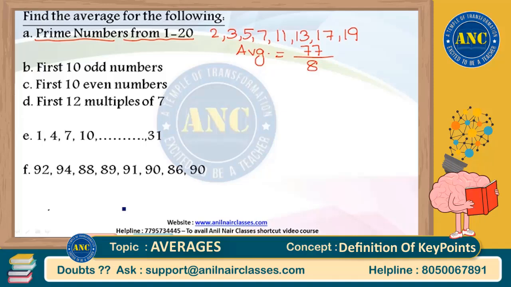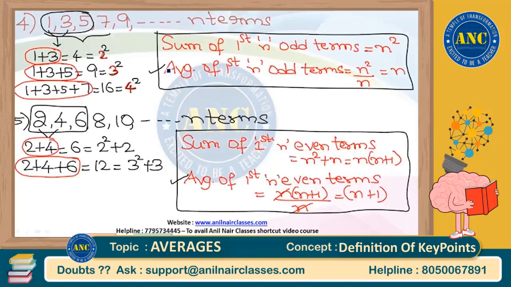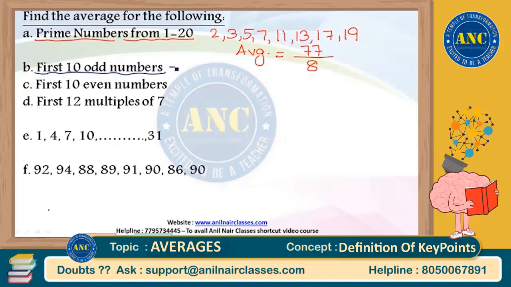Now listen carefully, sir. Second question, find the average of first 10 odd numbers. This is the reason I discussed this beautiful key point. Average of first n odd numbers is n. Average of first 10 odd numbers is 10. You don't even have to write the first 10 odd numbers, add all those things and then divide by 10. Not required. If you know the key point, you can solve it so easily. These are not the only key points I have written for averages. As I proceed with my class, I will teach you more and more beautiful key points. Just hold on for some time.